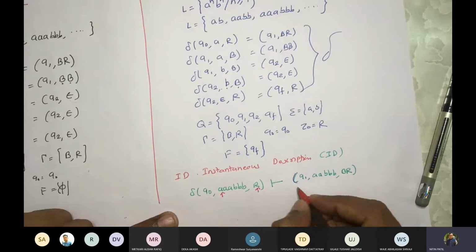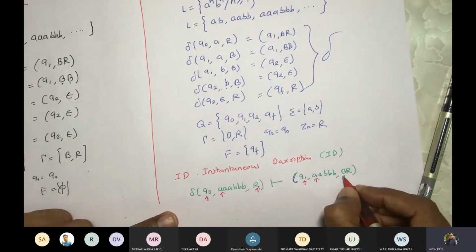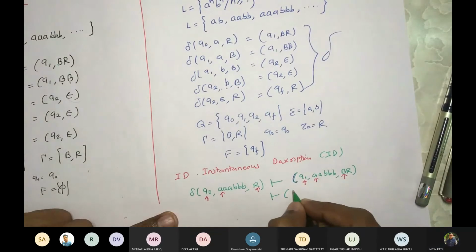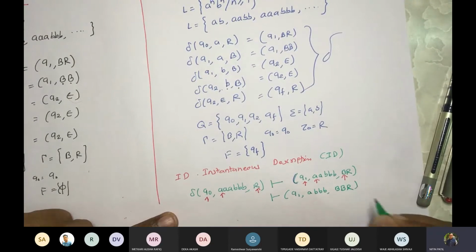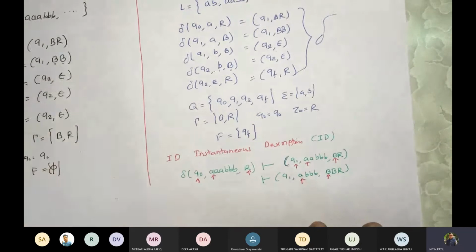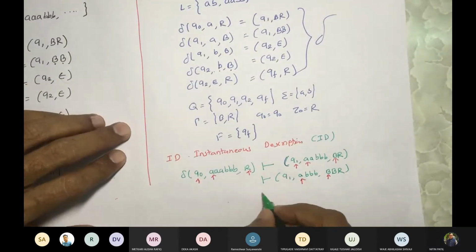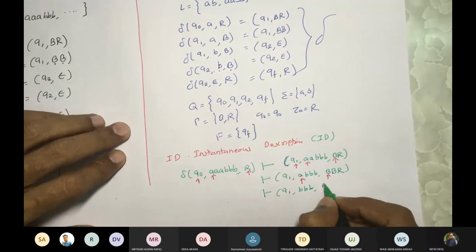Correct. So now we work with this. Now we have Q1, next A and next B. So what should happen? Next thing would be Q1, remaining is A, 3 B's and BR. Now A and again blue. Fine. So let us write Q1 BR.